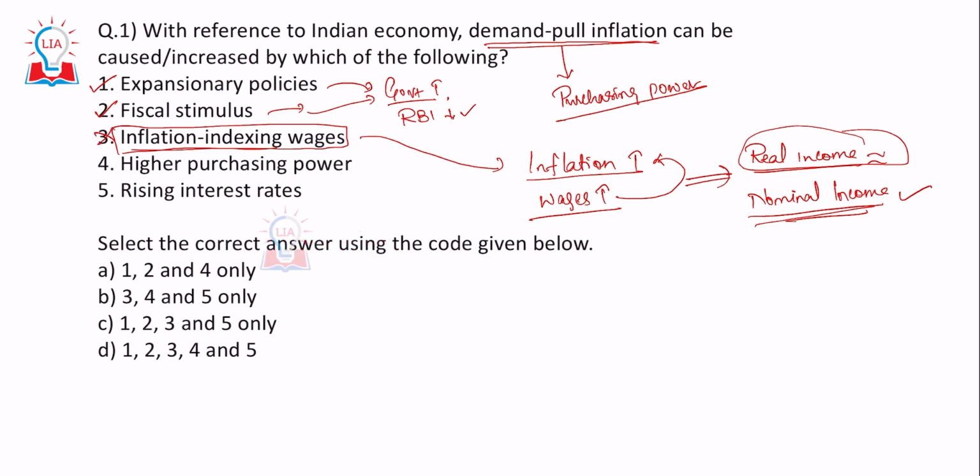Option number 4 is higher purchasing power. This automatically would lead to it. And then rising interest rates. What about this? If interest rates are increased, the amount of money which people borrow from the banks would reduce, right? Borrowing would reduce. If borrowing reduces, then the money in the hands of the people would reduce. So 5 cannot be an answer. So the answer would be 1, 2 and 4 only. That would be option A. Clear?